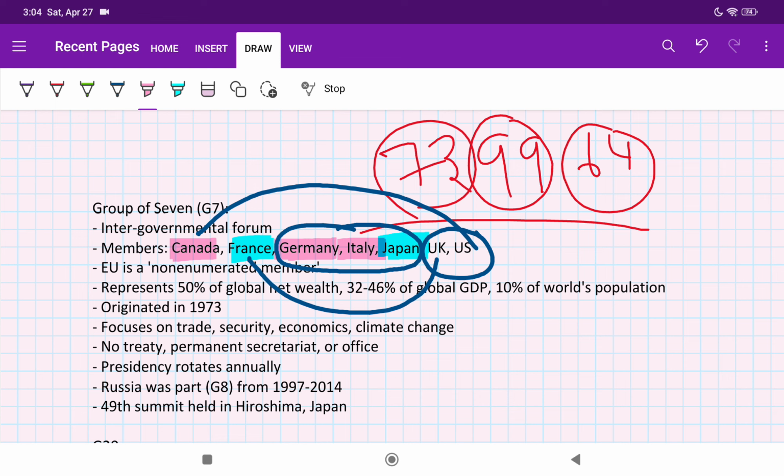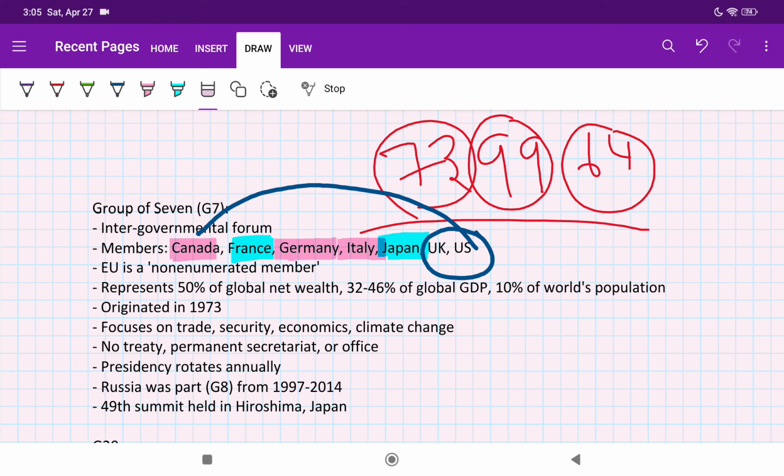My logic is UK, France, US, Canada, four members. The remaining three members are G, I, J. There is some movie called G.I. Joe. If you remember that, G for Germany, I for Italy, J for Japan. So one question you will be able to solve. If there is one statement in prelims regarding G7, you will have an idea with this.